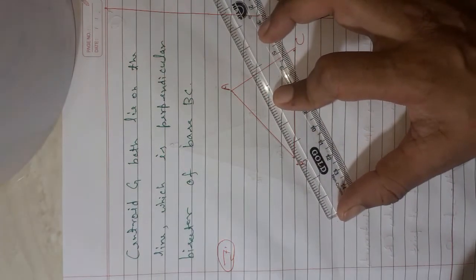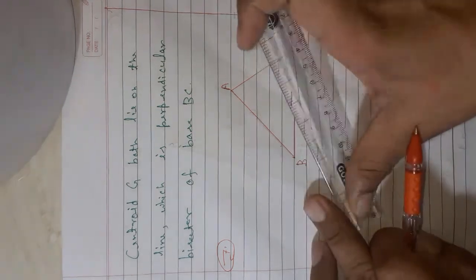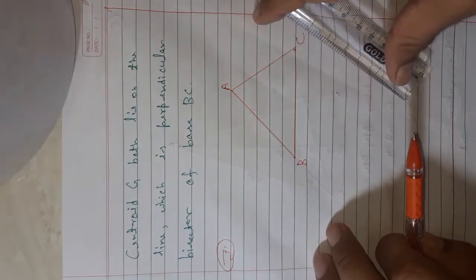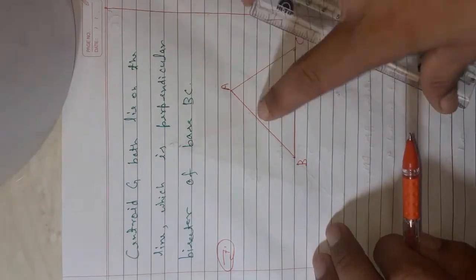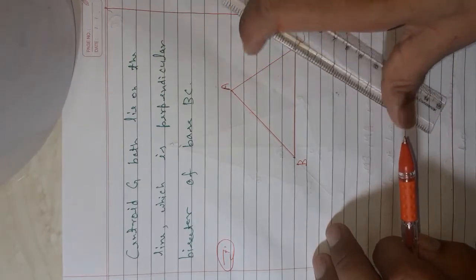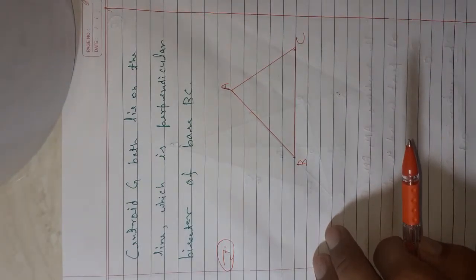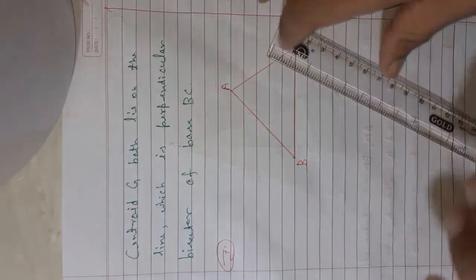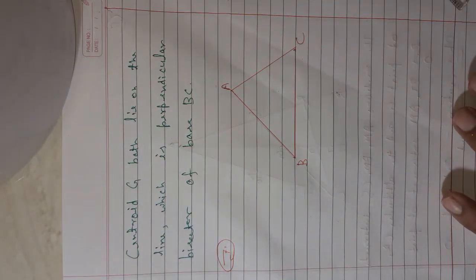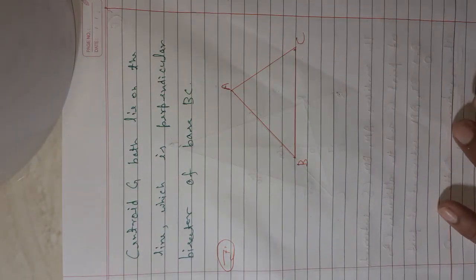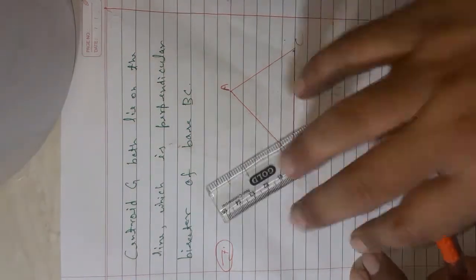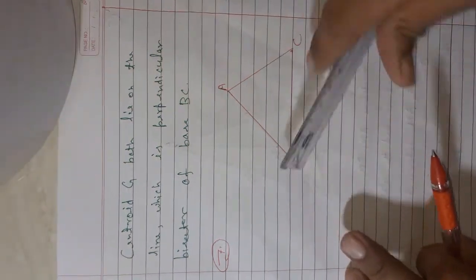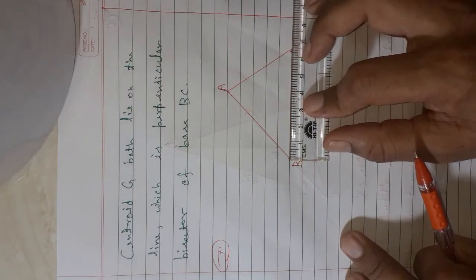Point G is the centroid, and centroid means the medians intersect. So for the medians, we take the midpoints on the sides.